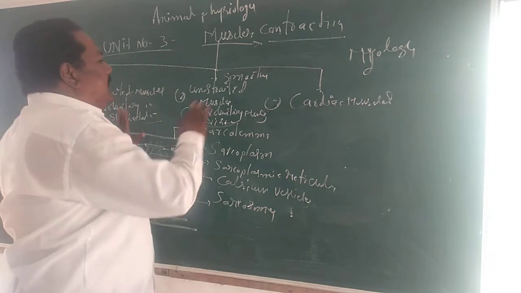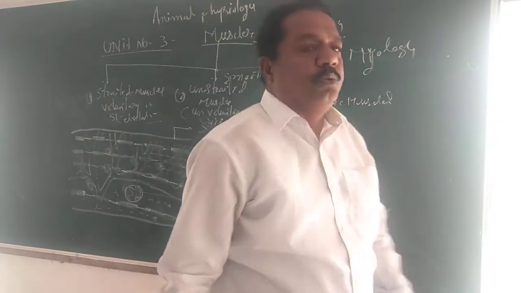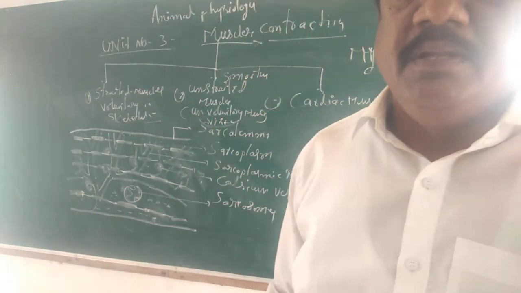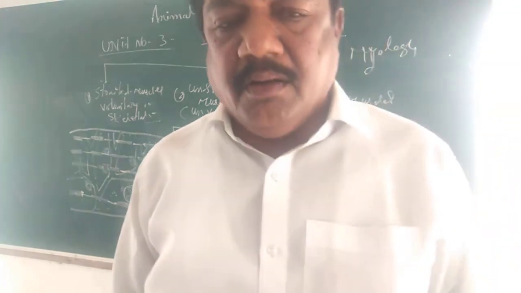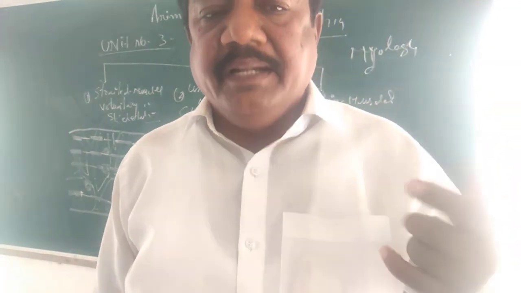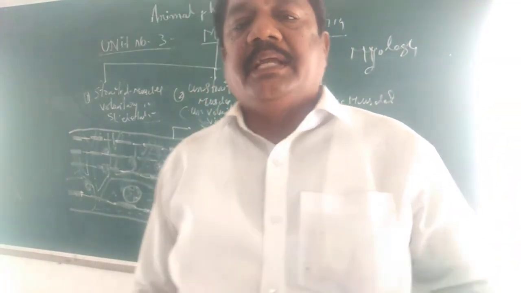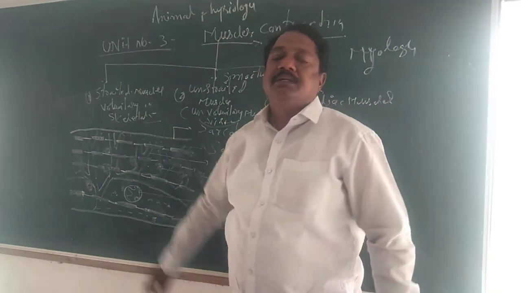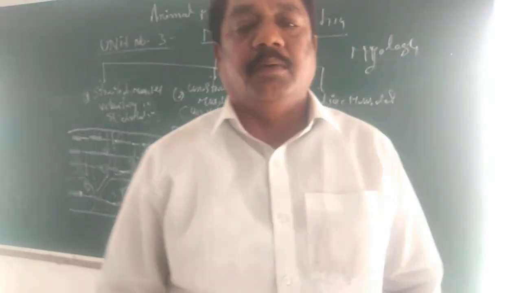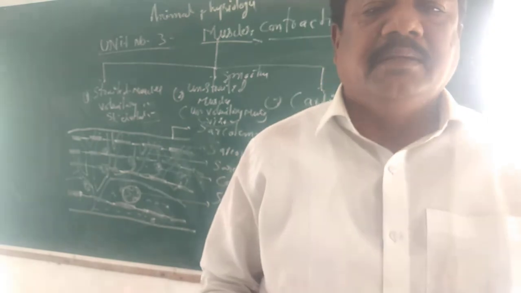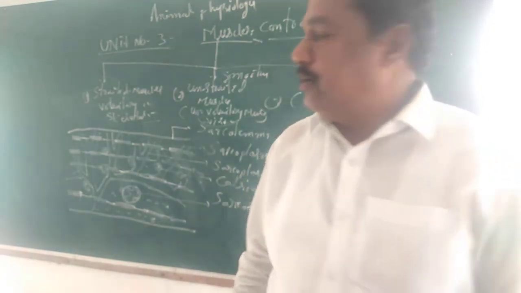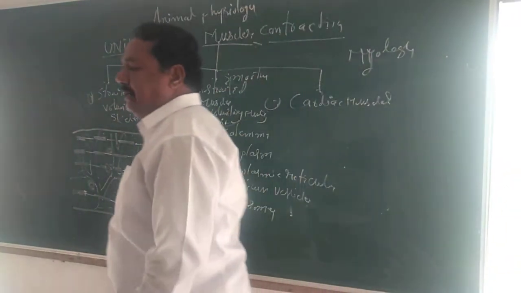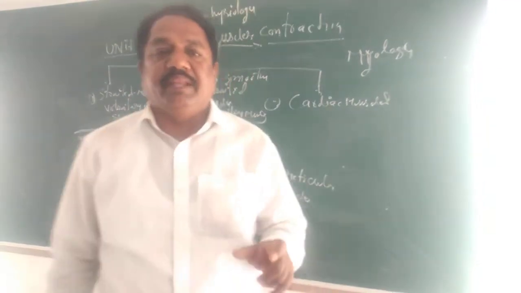Out of these three different kinds of muscles, striated muscles are the most important, because every movement of the organism can be brought under control by the striated muscles only. For example, walking, talking. Walking is also under the control of the striated muscles. That's why striated muscles are very, very important.